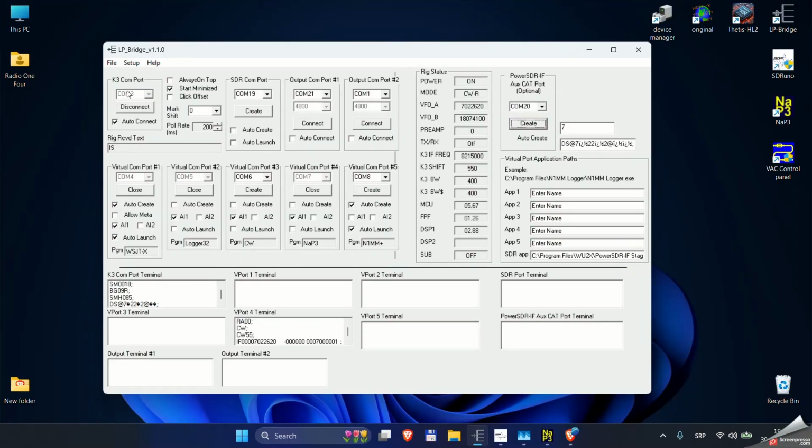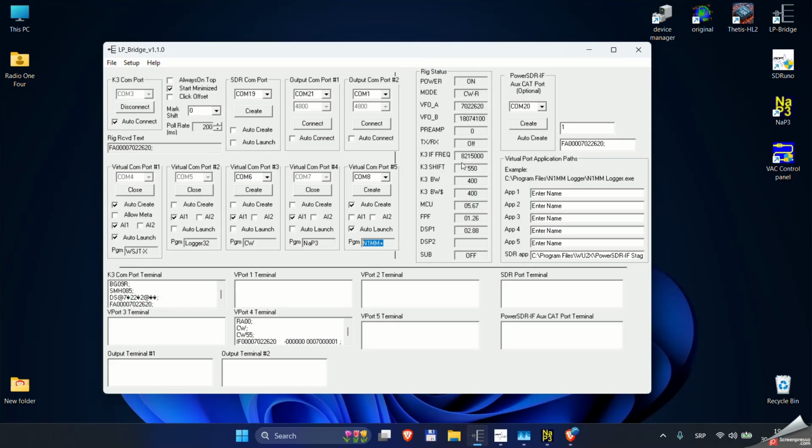LP Bridge software connects to the physical port of your Elecraft K3, and I created a series of virtual ports which I am using for different applications I'm using on a daily basis. You see WH-ATX, Logger32, my favorite logger program, CW engine, CW machine from Logger32, NaP3 itself, and N1MM plus logging software program.